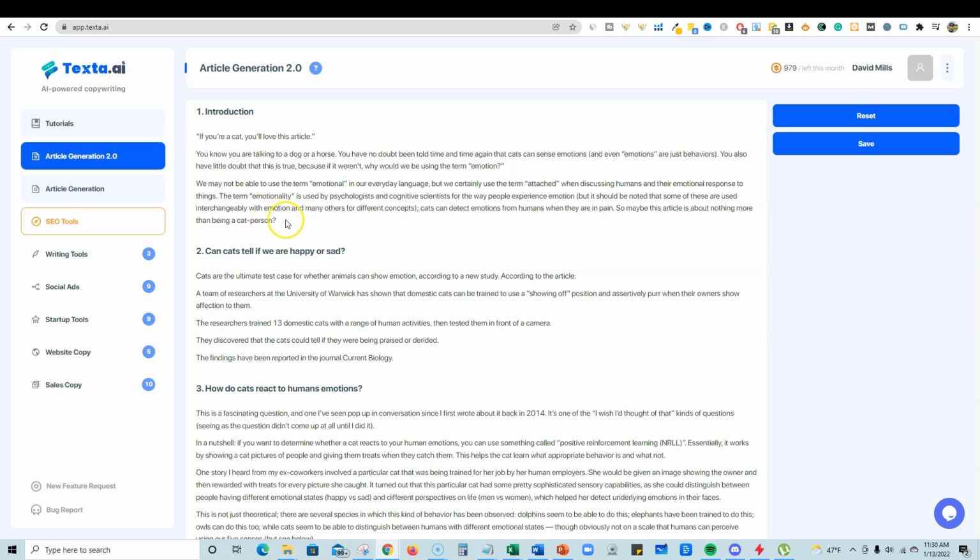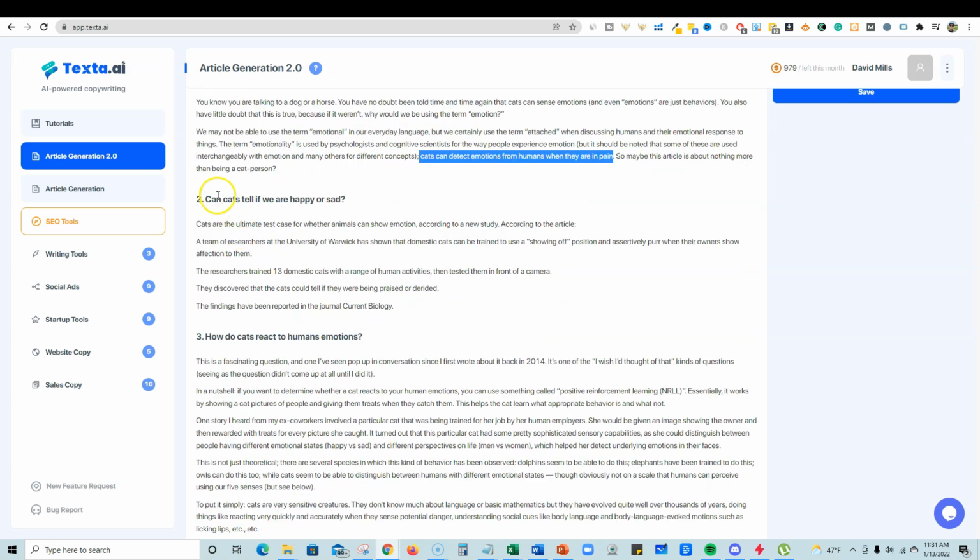Okay, so let's see right here. These are used interchangeably. So it's just talking about emotions, where emotions come from. And then it says interchangeably with emotion and many others for different concepts. Cats can detect emotions from humans when they are in pain. So maybe this article is about nothing more than being a cat person. So you might take that one out, that sentence I would probably remove. But it is cool how it leads up, and for Google's eyes, ranking is answering the question right here. You could get the Google snippet because we're answering the question right here. Cats can detect emotions from humans when they're in pain.